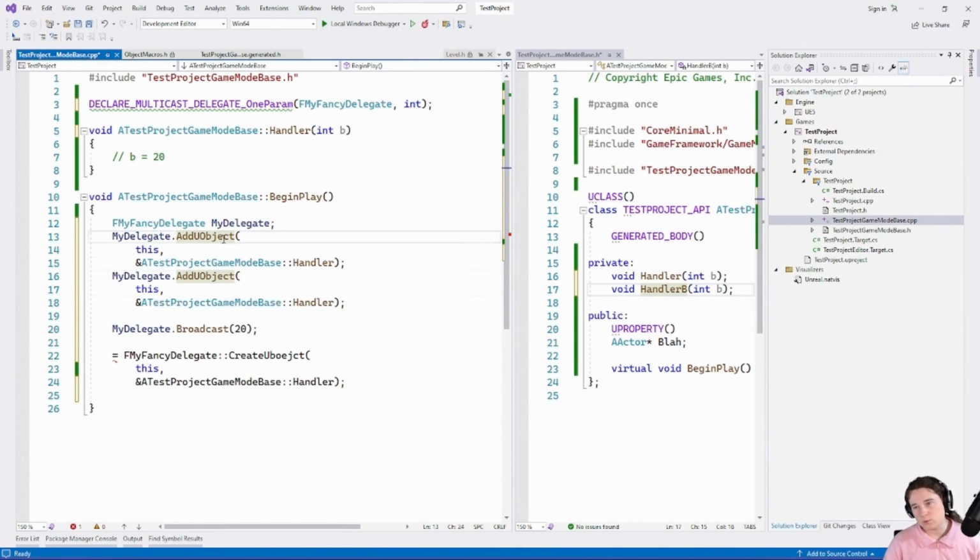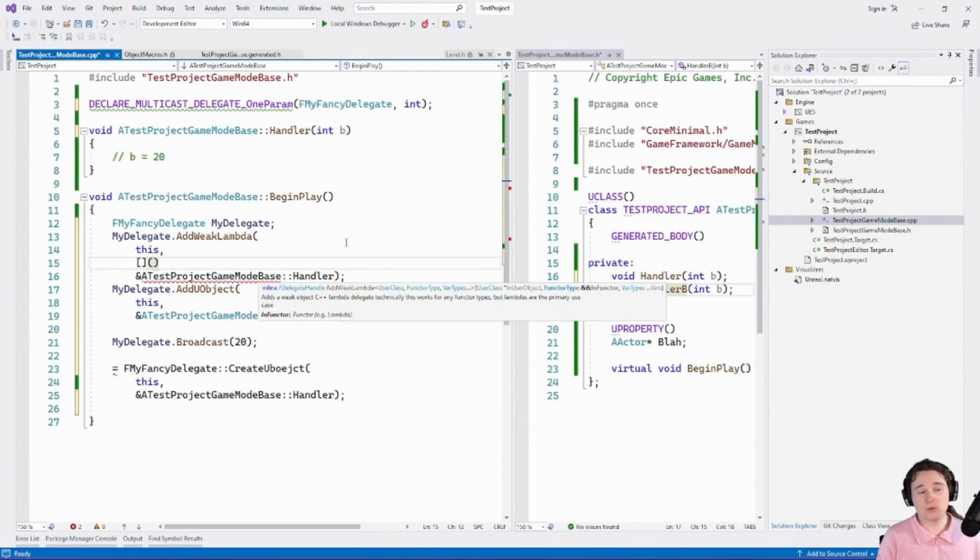When you use AddUObject, the event handler is smart enough to know that if the UObject goes away, I hope you can't hear that car alarm going off outside. When the UObject goes away, say it's bound to an actor and the actor is destroyed, the delegate system is smart enough to not call the handler on things that have gone away. Because it's aware that it's a UObject delegate handler, it will basically just go, well, the actor doesn't exist, I'm going to skip. And that's the same thing if you go AddWeakLambda.